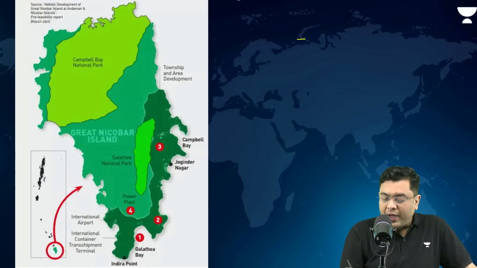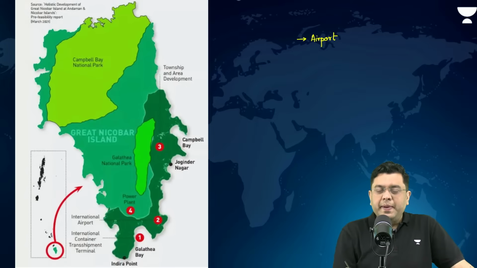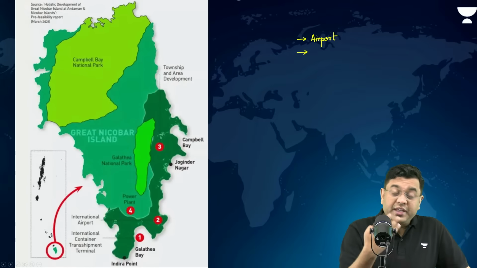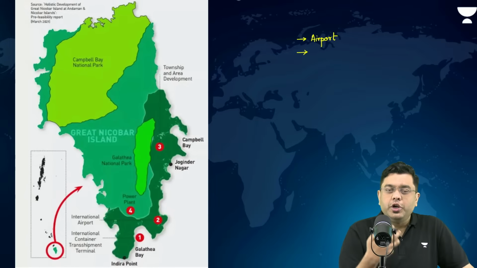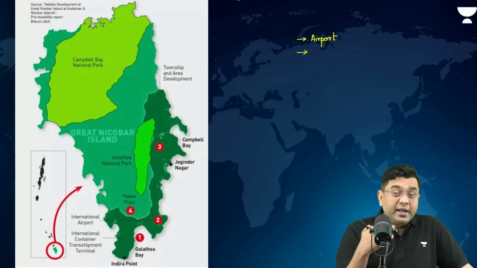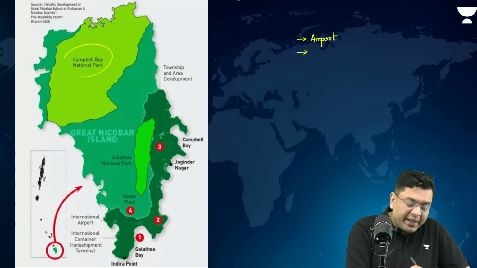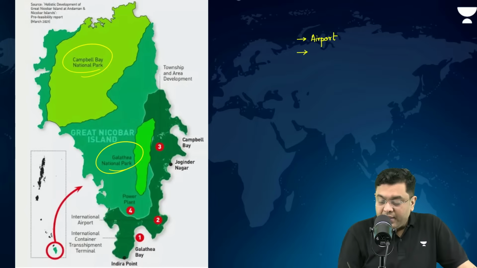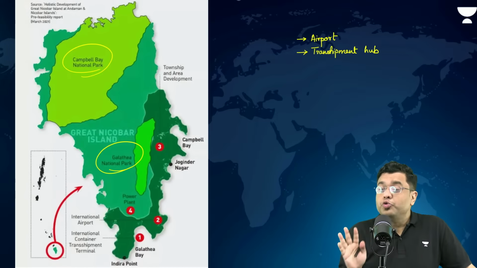First of all, you have the airport, right? Airport, which will be utilized by the Air Force as well as a civilian airport. Then, other than that, it seeks to utilize the tourism potential of the Great Nicobar Islands as well. Mind you, the Great Nicobar region has got Campbell Bay National Park and the Galathea Bay National Park. Two protected areas are there. So, airport is there. Other than that, you have the transshipment hub, right? And a port. Now, these are the two major projects.